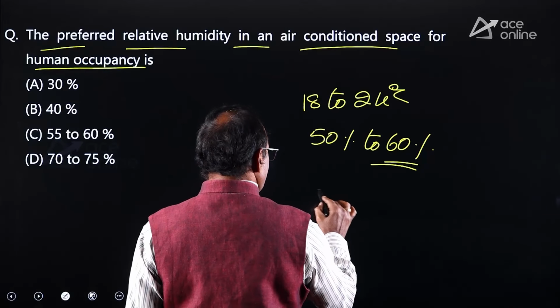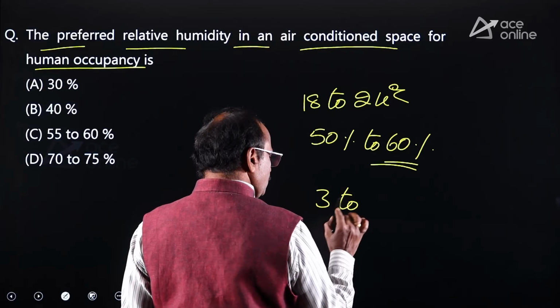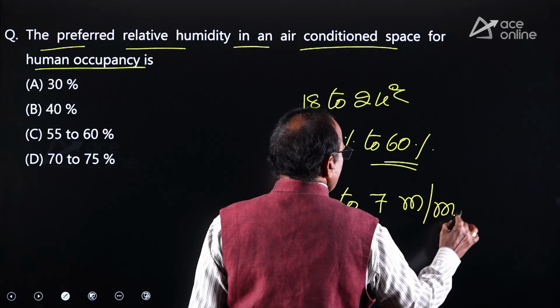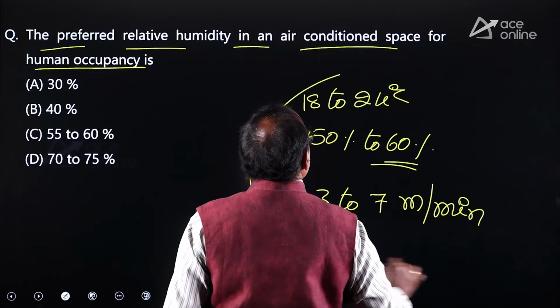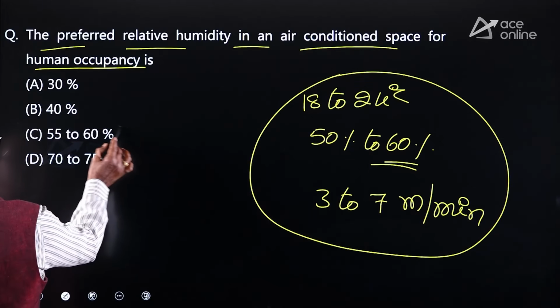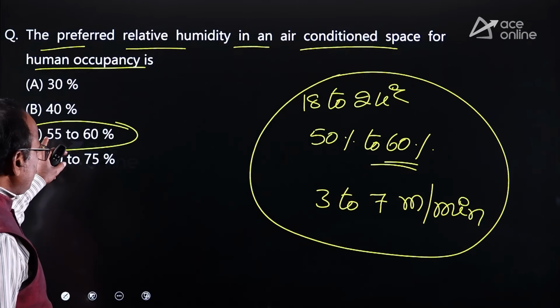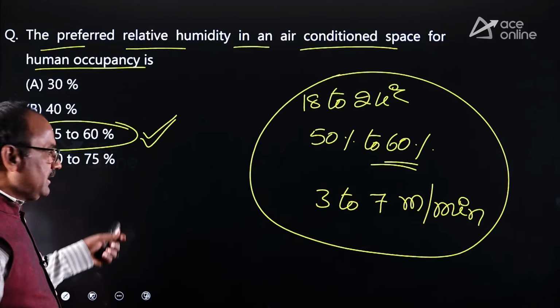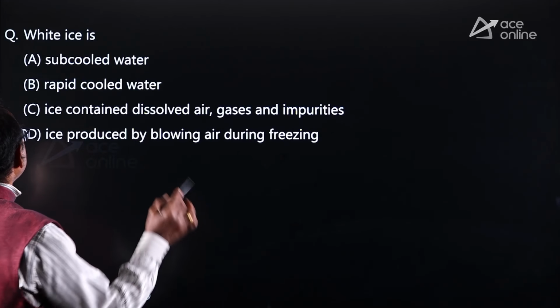And the velocity you should maintain is between 3 to 7 meters per minute, not per second. These are the year-round comfortable conditions. Anyhow, since it is given for comfortable relative humidity, I can take 55 to 60. Option C can be selected. Okay? Similarly, look at the other one.